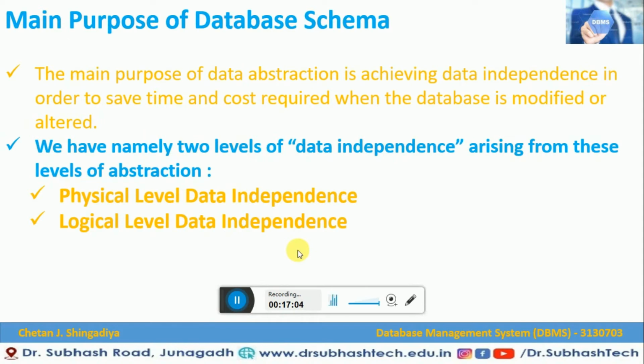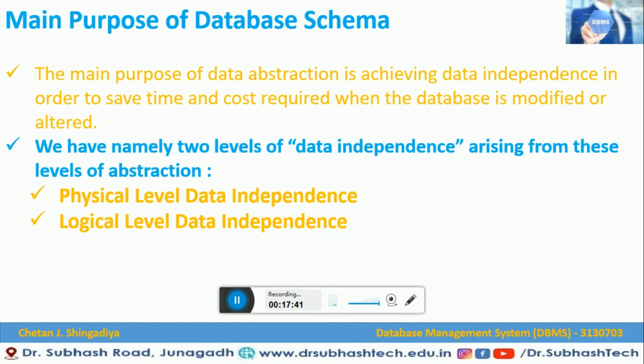The other topic that we are going to cover in this video lecture is data independence. Before starting with data independence, we would like to see the purpose of data independence, or we can say why we need data independence. The main purpose of data abstraction is achieving data independence. So when we want to achieve data independence, we need to use data abstraction in order to save the time and cost required when the database is modified or altered.